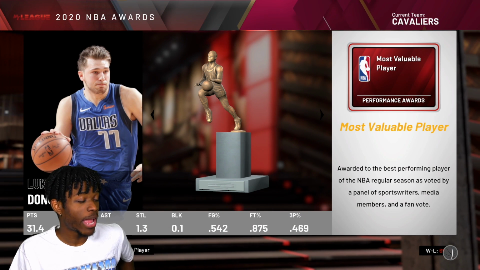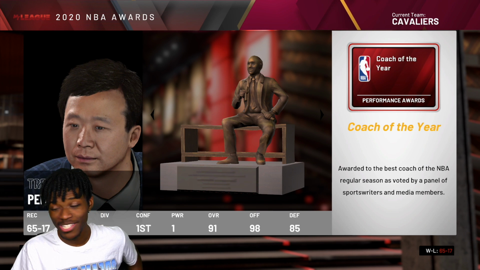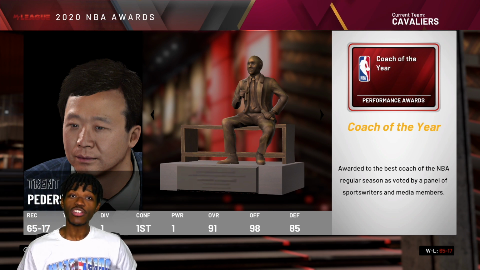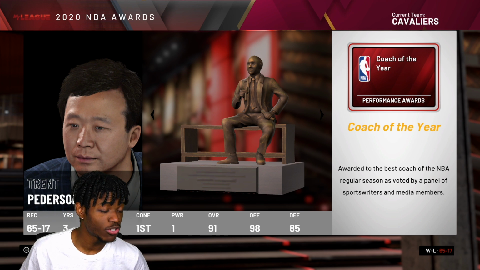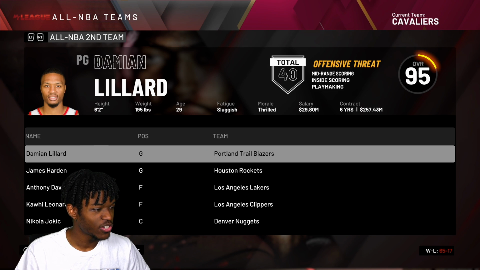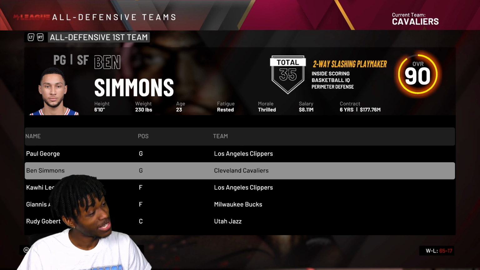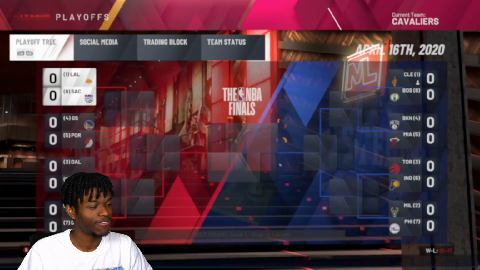All right, so the season's wrapped. Luka wins MVP. Here are all the awards if you were wondering. We end up winning 65 games, which y'all saw the trajectory we're on before we made those last 2 trades. So pretty good second half of the season. Anybody from the Cleveland Cavaliers make an All-NBA team? Bradley Beal does not. Ben Simmons makes all defensive team. We'll take that. We'll take the defensive play.